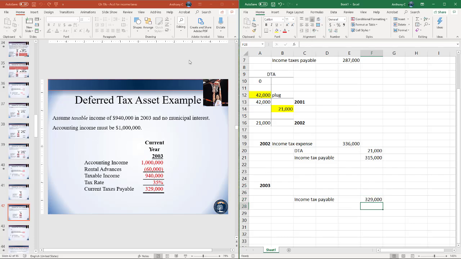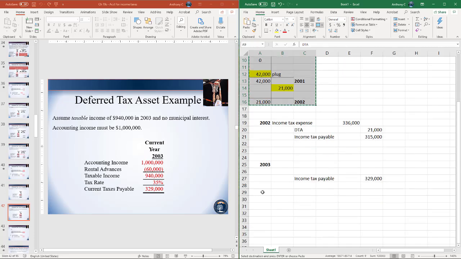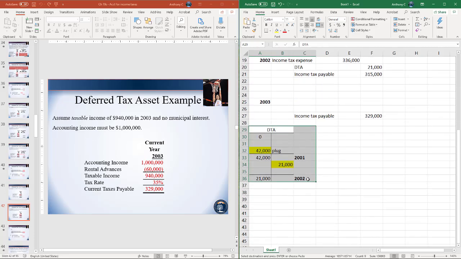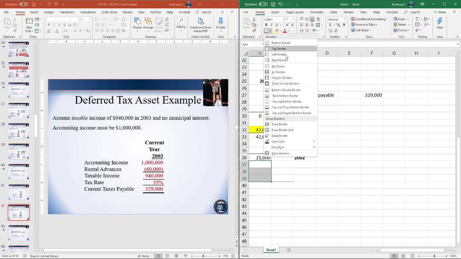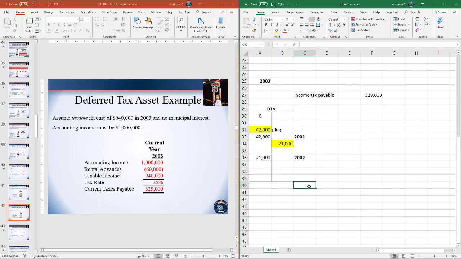And then again from there, we need to figure out what our desired ending balance in our DTA is. So I'll just carry this down here. So at the end of 2002, we had a balance of 21,000. Right, and then at the end of 2003, this temporary difference from the rental income has completely reversed at this point.